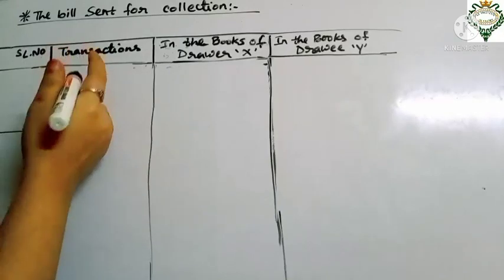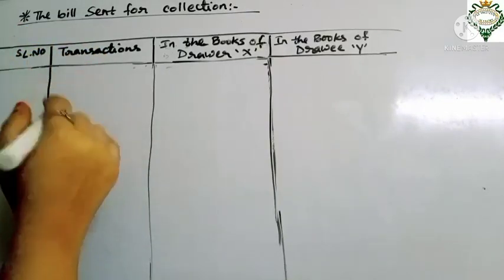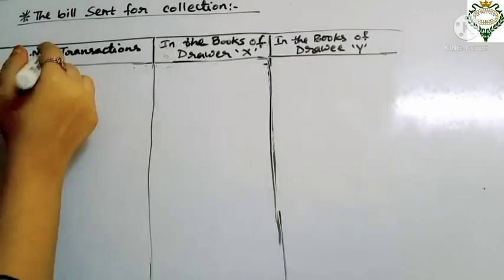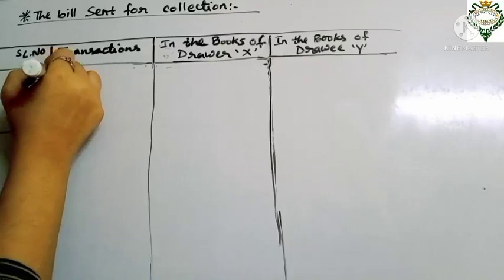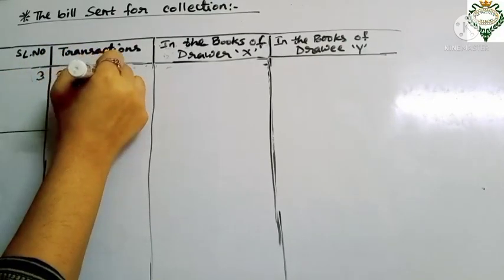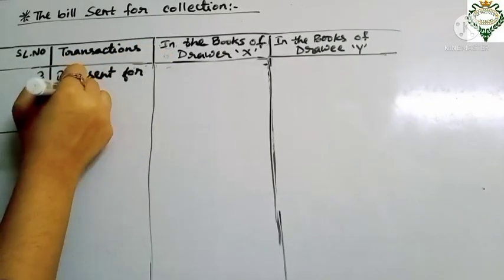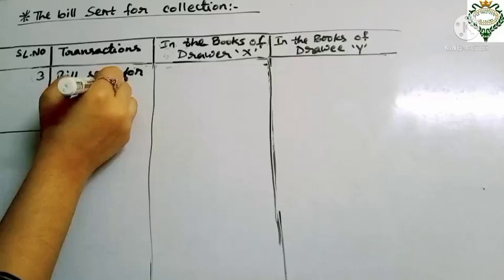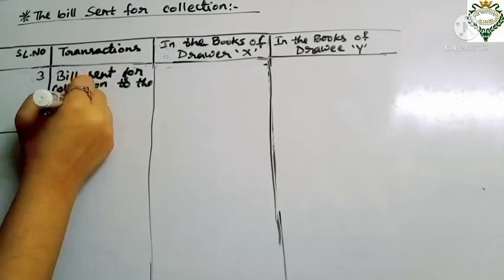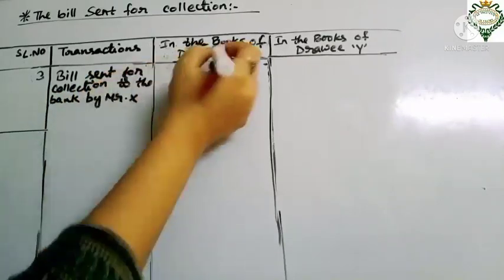So what will be the accounting treatment? The first and second entry remain the same, and the third journal entry will be changed here. So from the third transaction we have to choose like this. The transaction will be the bill sent for collection to the bank by Mr. X. Mr. X is the drawer.